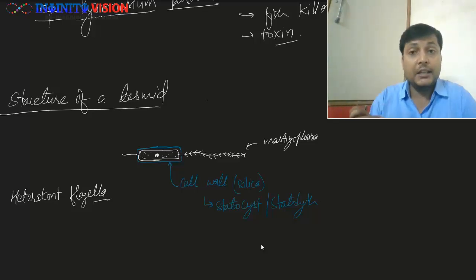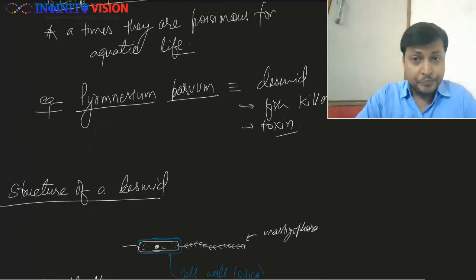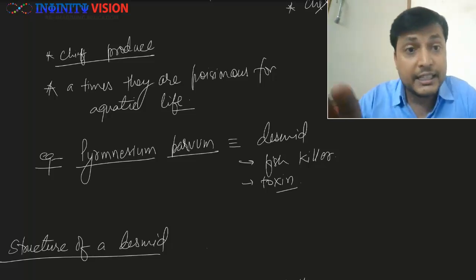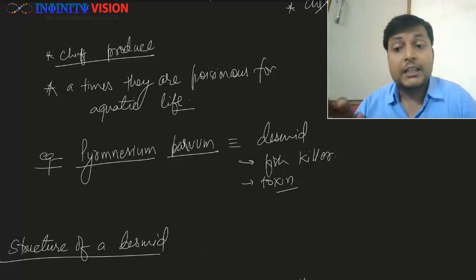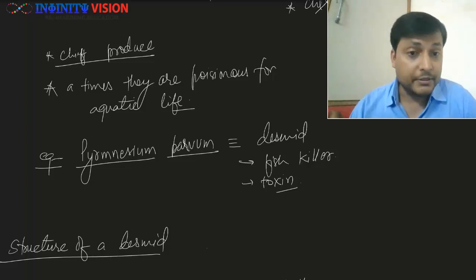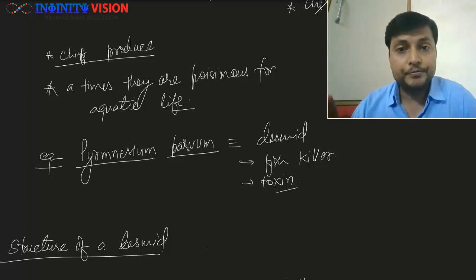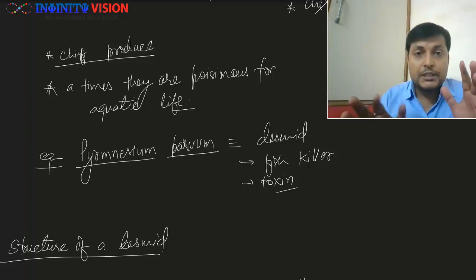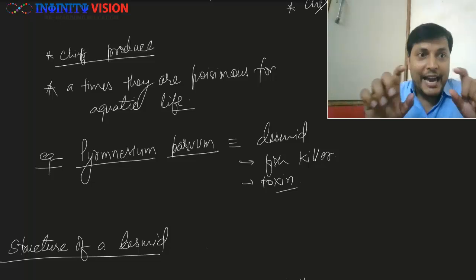At the same time, they are harmful to aquatic life because many times they produce toxin. One such example, which is also given in the NCERT and is very important for you, is Prymnesium parvum, a fish killer. Great, so this is all about desmids. The golden point is that it is known as golden algae.